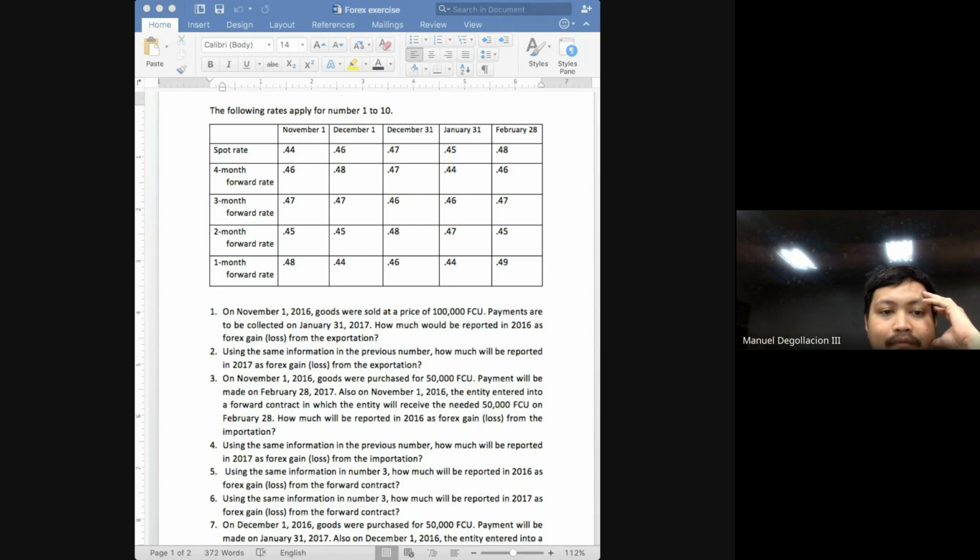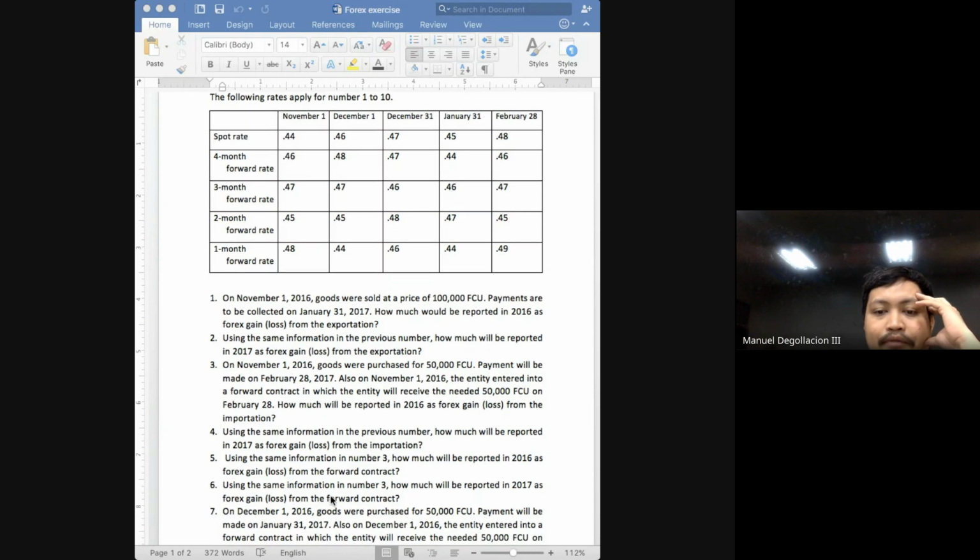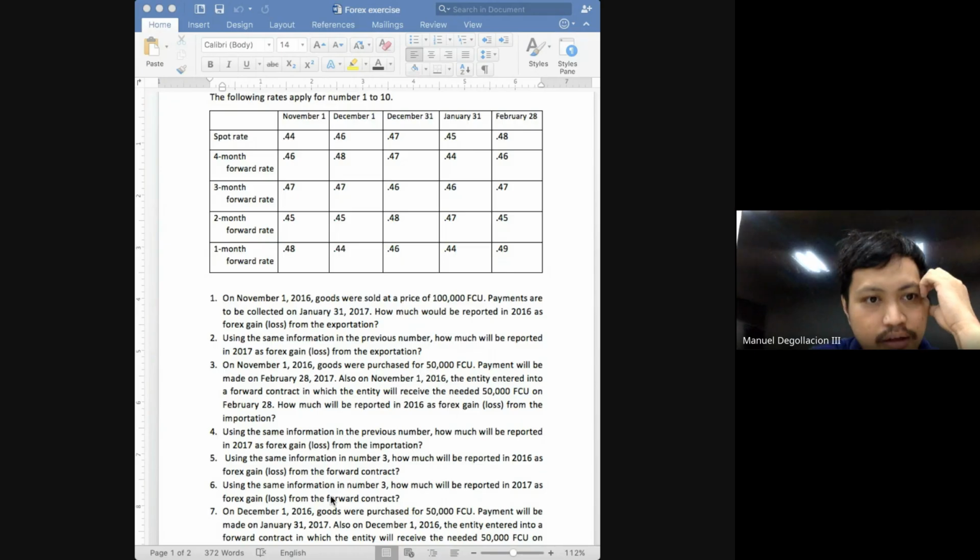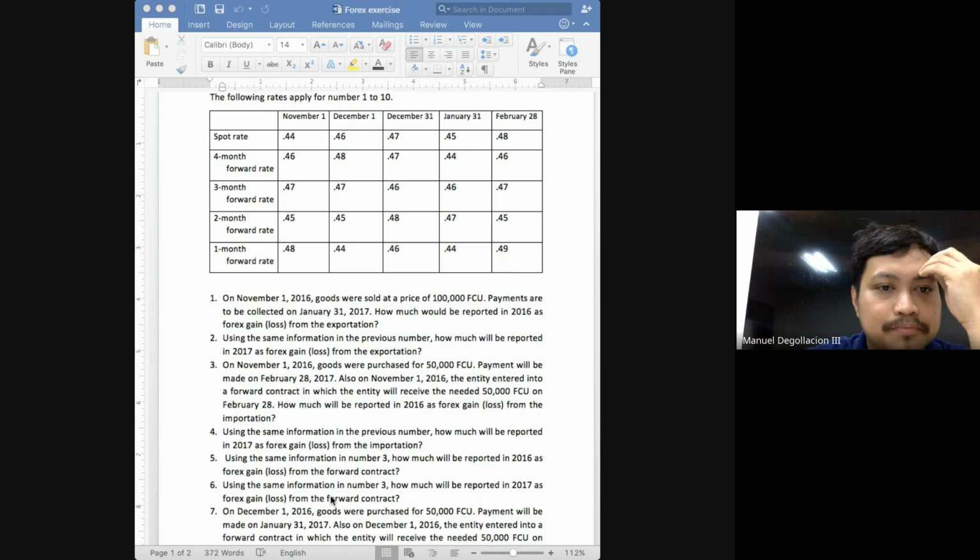Let's have number 6. What's the question in number 6? Using the same information, how much will be reported in 2017 as forex gain or loss from the forward contract. So for 2017, there may still be a gain or loss class because we will still be updating or restating the forward contract receivable. When do we need to restate the balance of the receivable class? On every adjustment date. When is our adjustment date? On the reporting date or the end of the year and the settlement date.